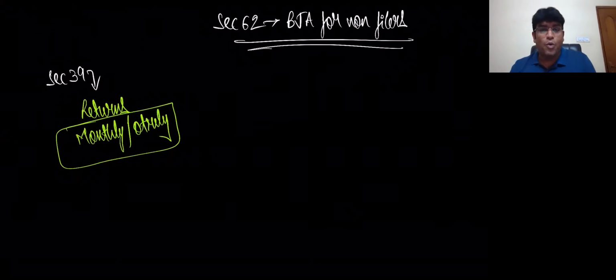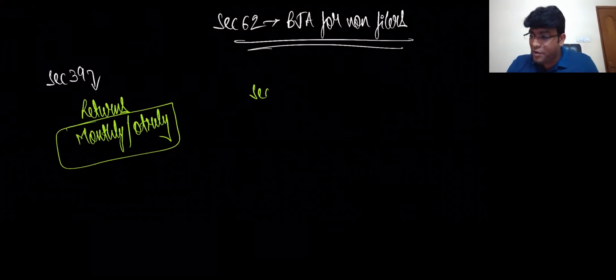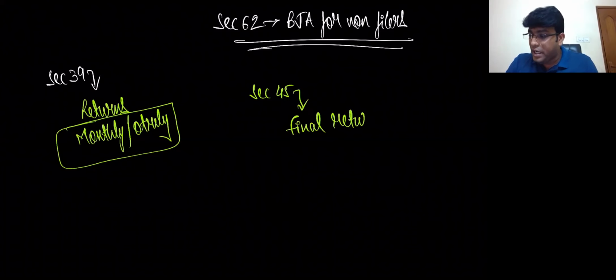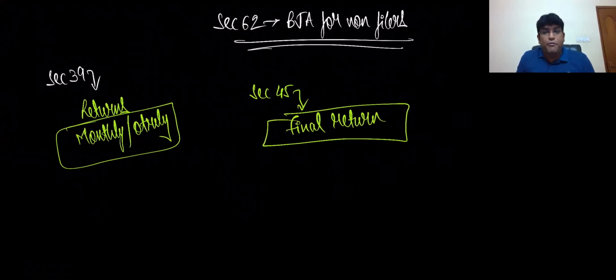Correct, my dear friends? Now, other interesting point is, we have got one section called section 45, which deals with a brilliant concept called final return. Friends, let me tell you, there is something called annual return and there is something called final return. Annual return is different, final return is different. Now, what is the point? Annual return is one such return which is to be filed by every registered person on annual basis on or before 31st December of next financial year. They file the annual return, for which we have got a form called GSTR 9 and all.